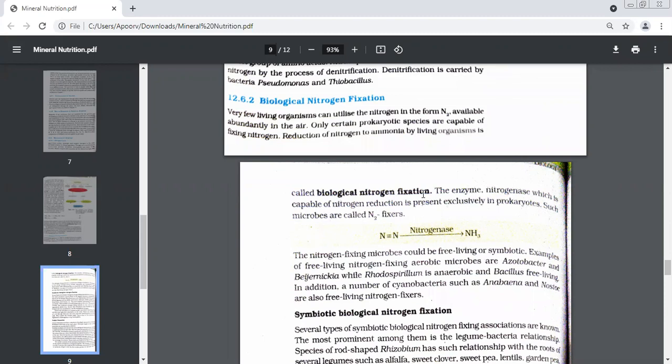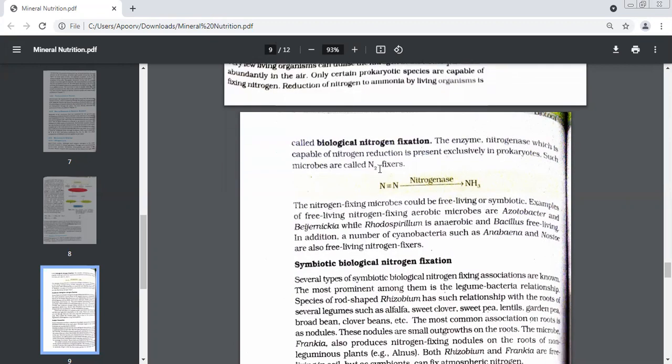There is an enzyme which is going to help us, nitrogenase. But again, we have a problem. This nitrogenase enzyme is present only in prokaryotes. That is why in the beginning we said only some prokaryote species are capable of fixing nitrogen. The reason why prokaryotes can convert nitrogen to ammonia is the presence of which enzyme? You can see the name on the arrow. What is this enzyme? Nitrogenase. So these microbes, because they fix nitrogen, we can also call them nitrogen fixers.